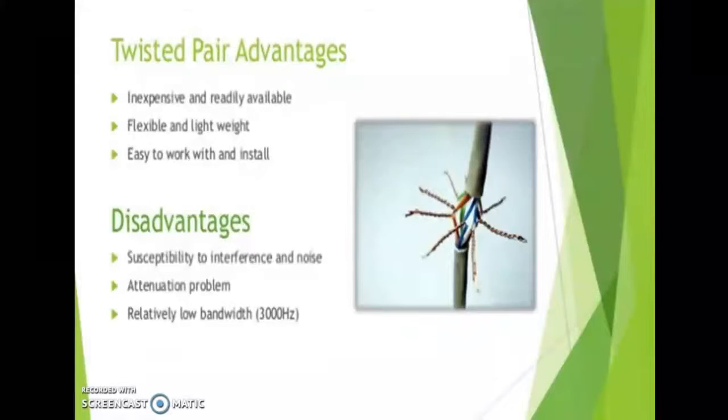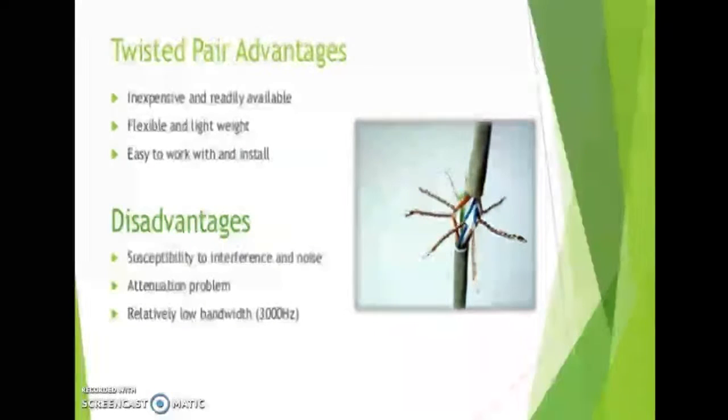Then the next one, advantages and disadvantages. We already mentioned that one. Inexpensive and readily available, flexible and lightweight, easy to work with and install. Disadvantages: susceptibility to interference and noise, attenuation problem, relatively low bandwidth. These are the advantages and disadvantages of twisted pair cable.